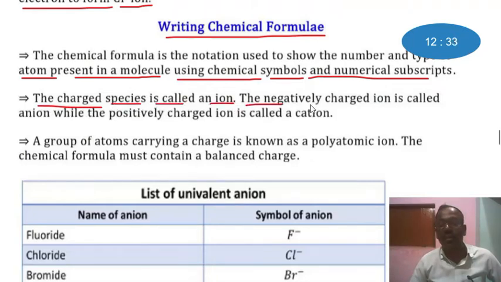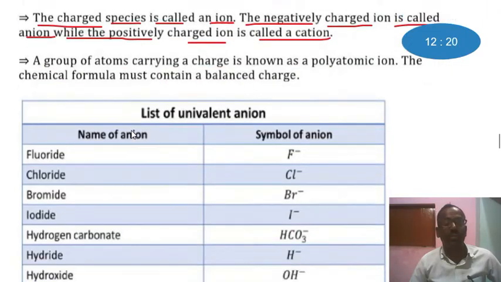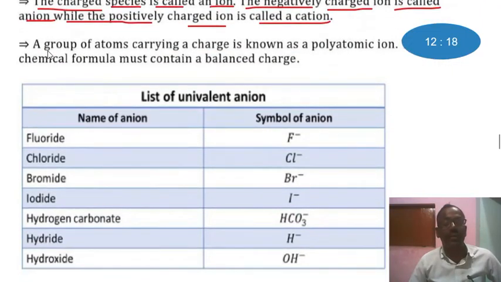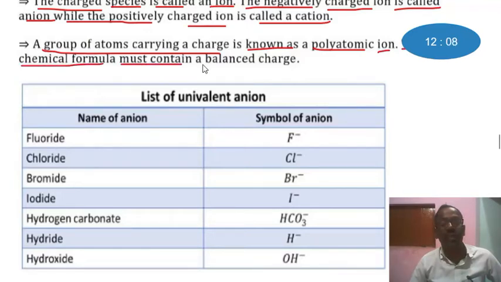The negatively charged ion is called anion, while the positively charged ion is called cation. A group of atoms carrying a charge is known as a polyatomic ion. The chemical formula must contain a balanced charge.